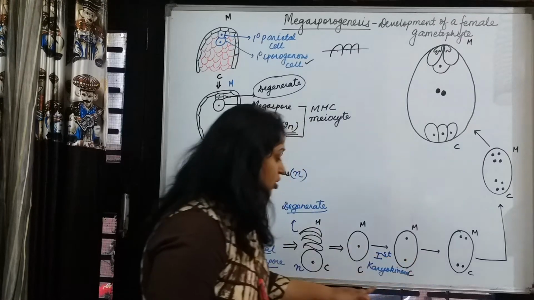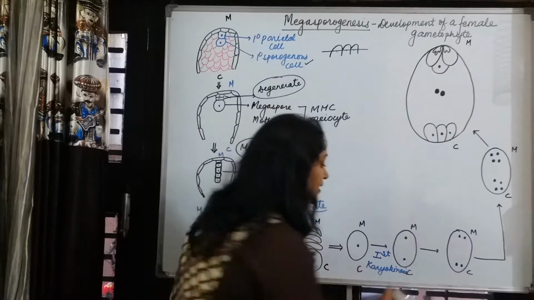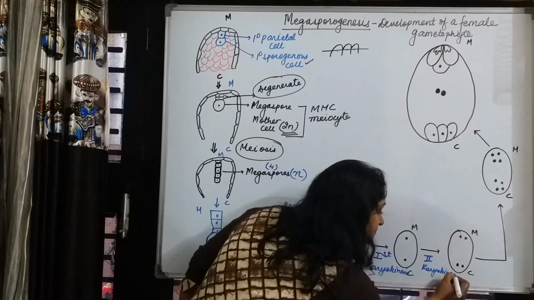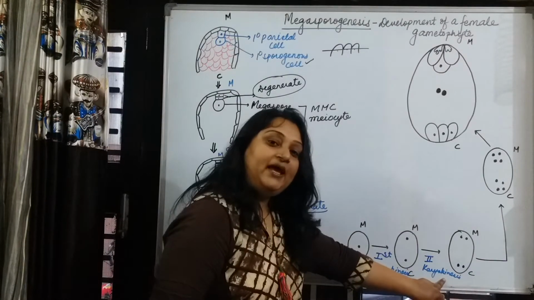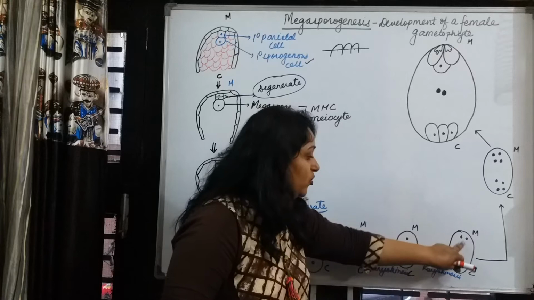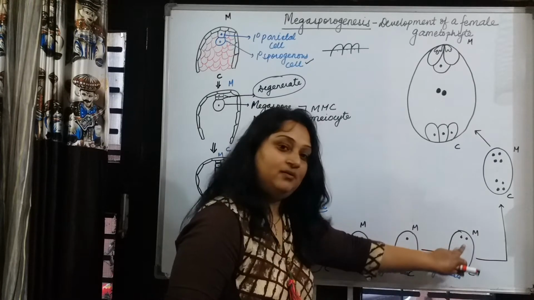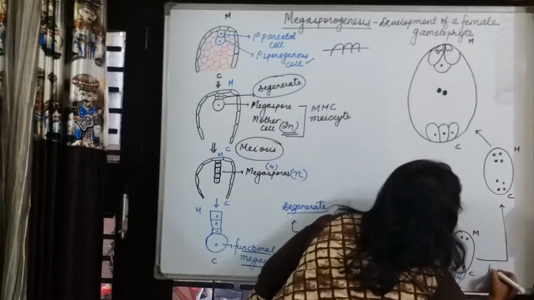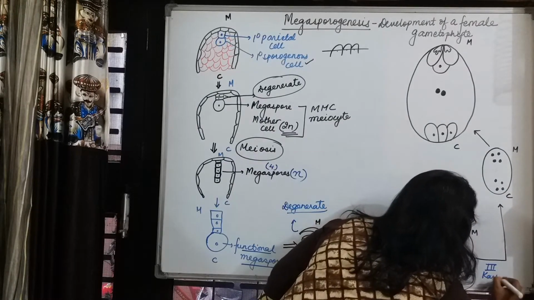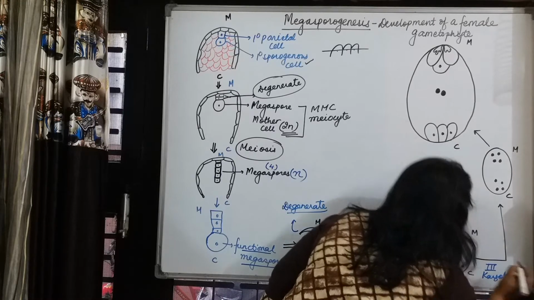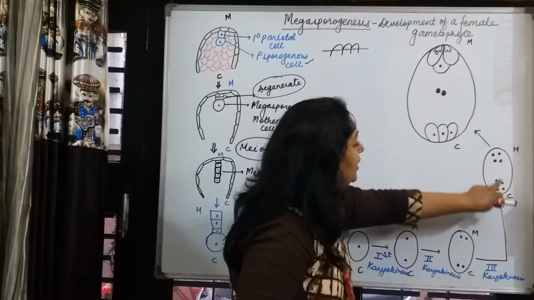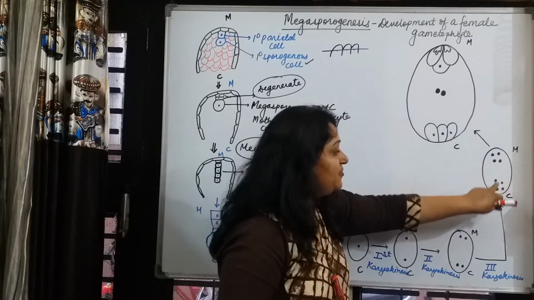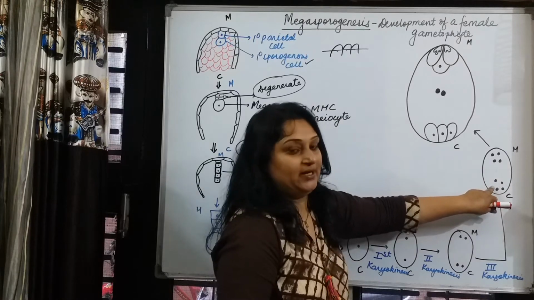Then, it is not followed by cytokinesis. Then, it undergoes the second karyokinesis. After the second karyokinesis, from 2 we get 4. You know, they are at the extremes. Then, the third karyokinesis occurs. We get 4 at each side, meaning these 4 nuclei will form 8 nuclei.